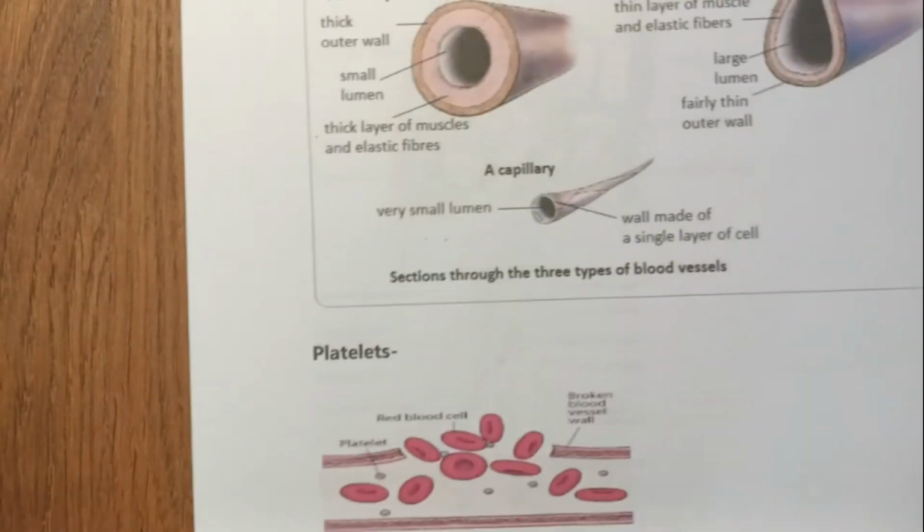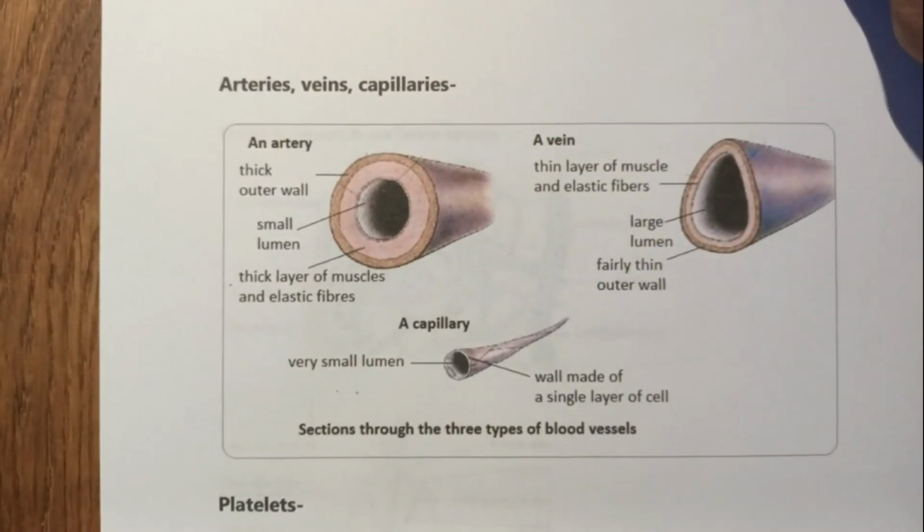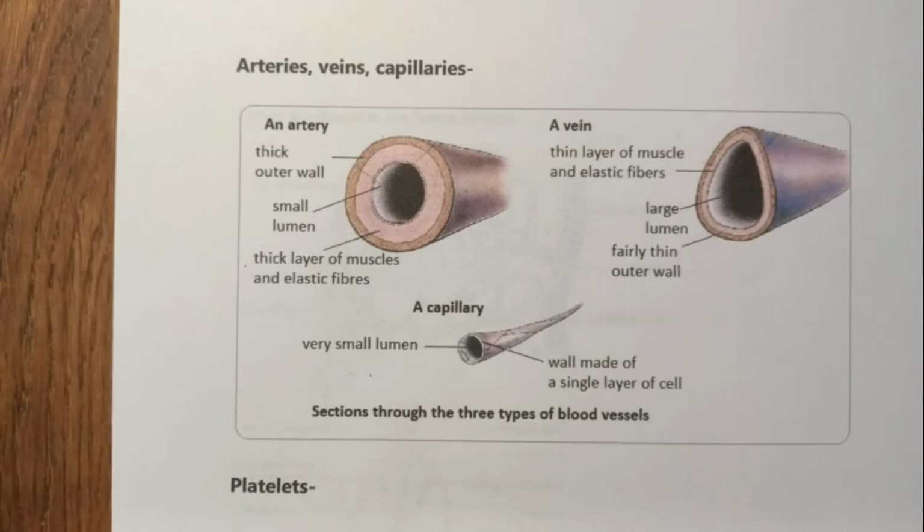Now let us talk about the blood vessels. These are the tubes that carry blood from one part to the other. They also carry the contents of the blood within them. The arteries are vessels that carry blood from the heart to tissues. Veins carry blood from tissues to the heart.